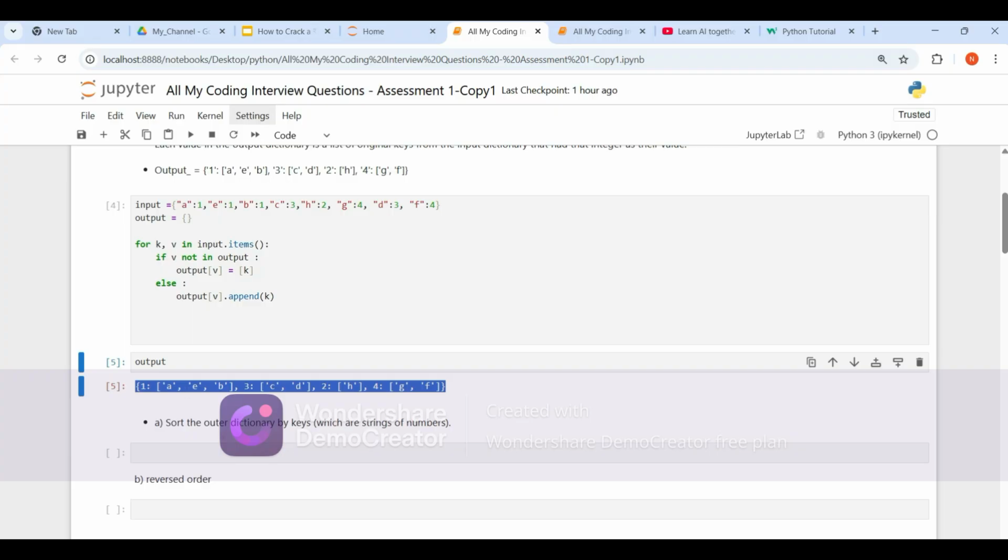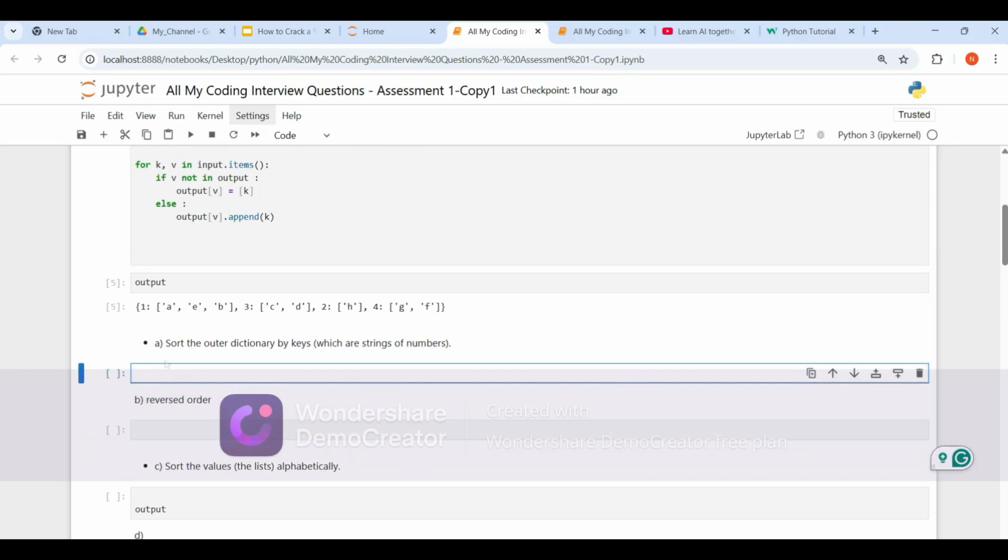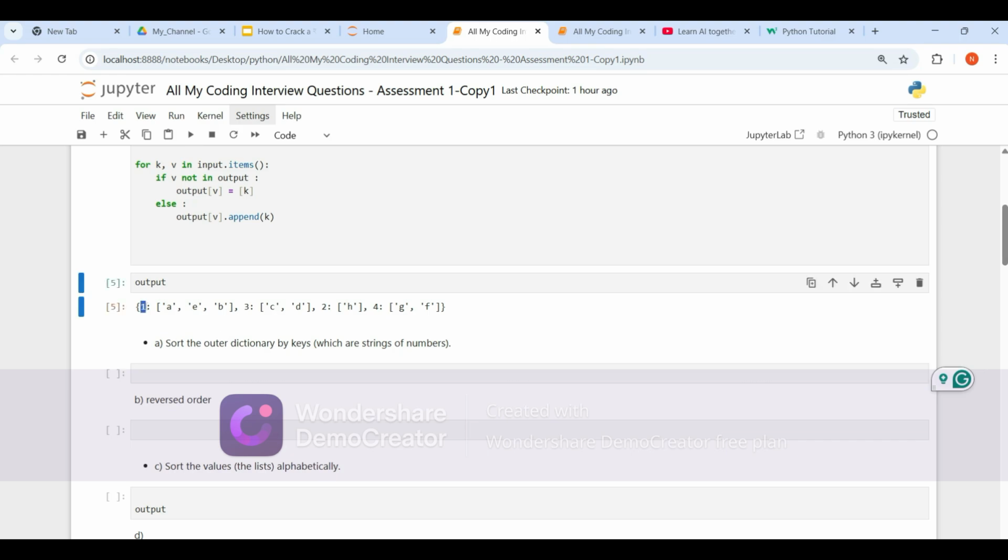Okay, let's look into the follow-up question asked on this particular question. The next question is to sort the output dictionary by keys. As we know, keys is a what?